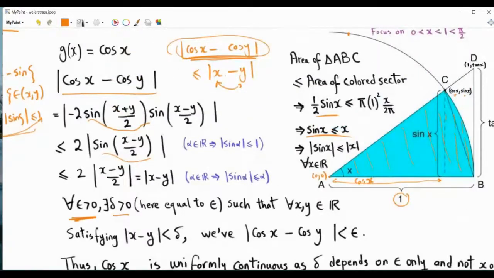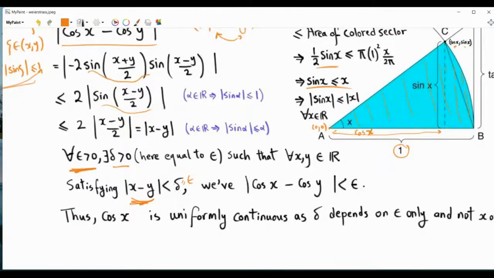And here, in this particular problem, we can choose delta to be exactly equal to epsilon, such that if we choose an x and y that are separated by strictly less than delta, which is epsilon in our case here, then because of this inequality, the absolute value of cosine x minus cosine y will be less than epsilon.